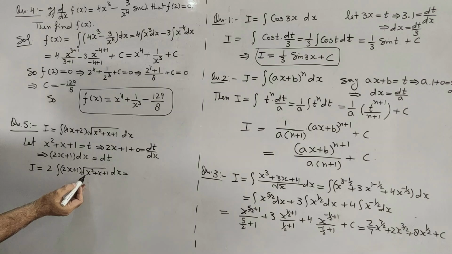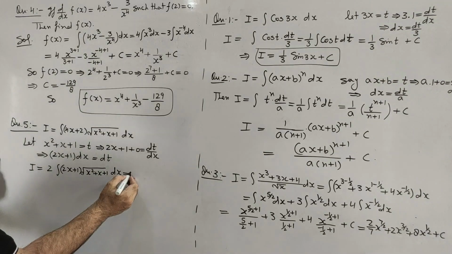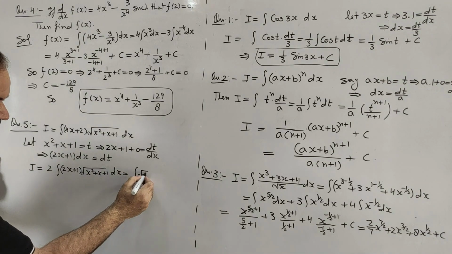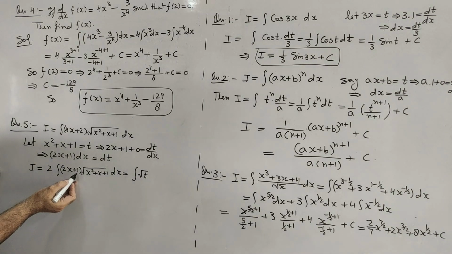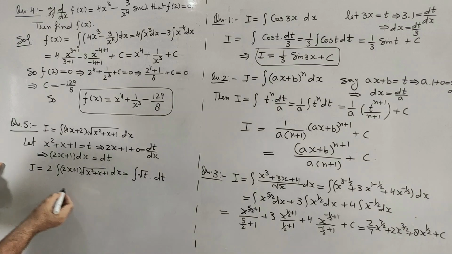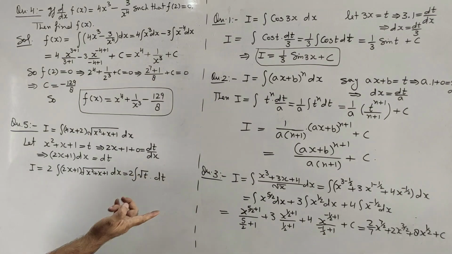Since we have taken x square plus x plus 1 as t, it will become root t, and 2x plus 1 dx will become dt, and 2 outside the integration. So 2 root t dt.